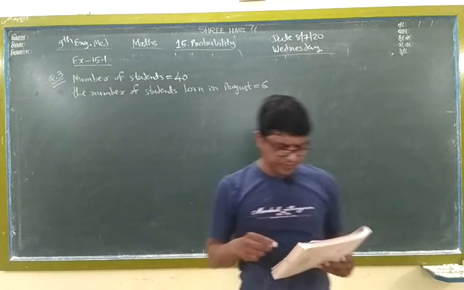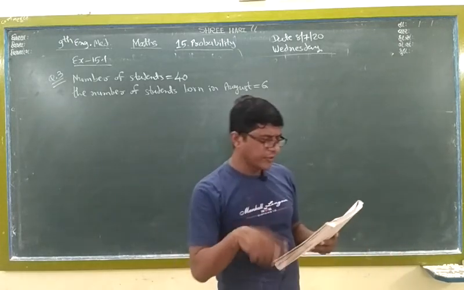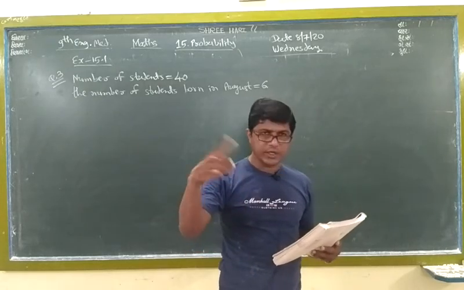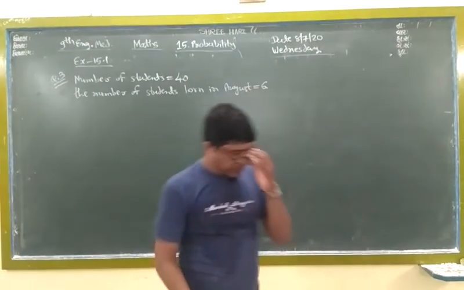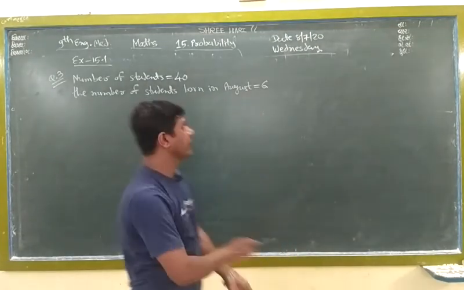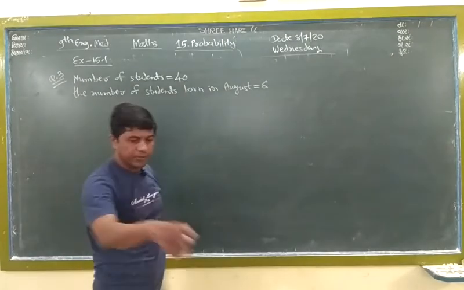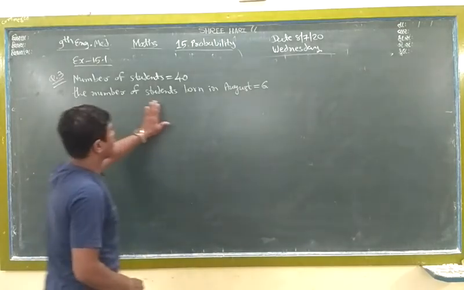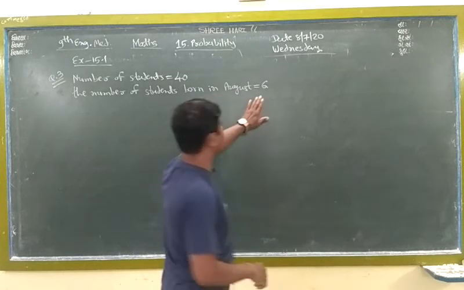This is given, and find out here the probability that a student of the class was born in August. So check this. Total number of students 40 is given. But in the question we only need the number of students born in August. We have to write only those born in August. So how many are there? 6.